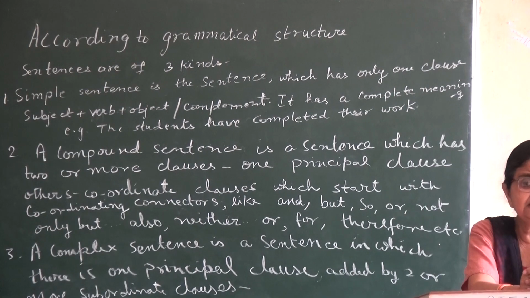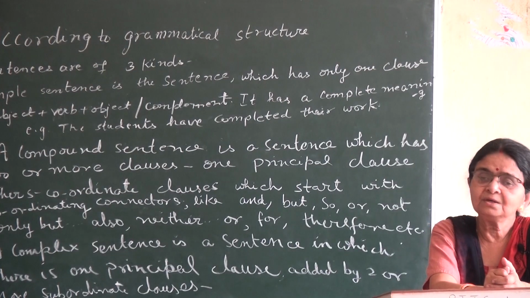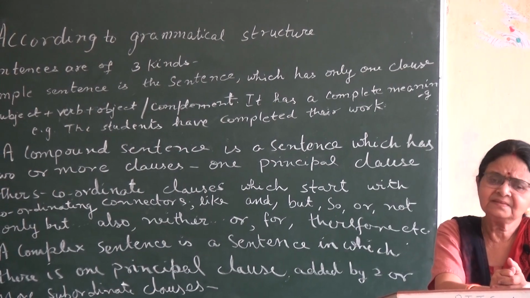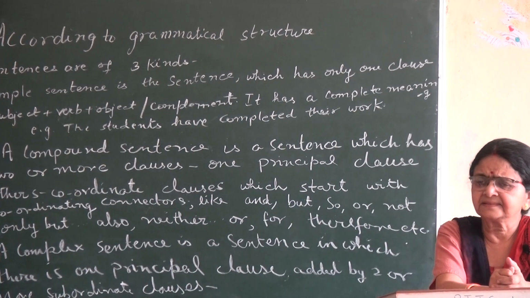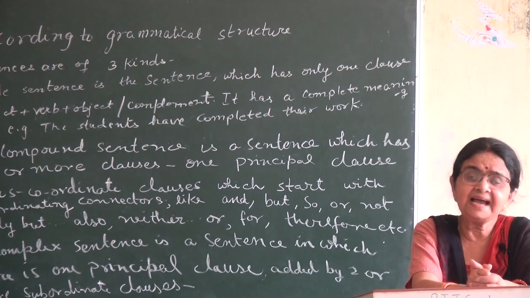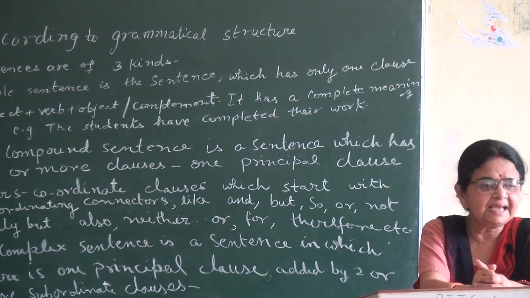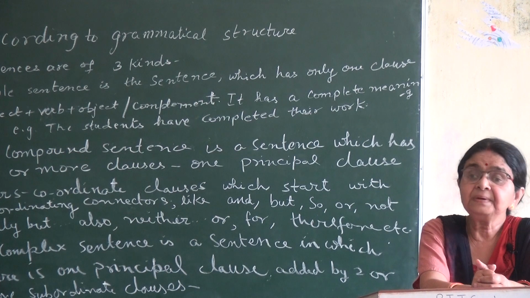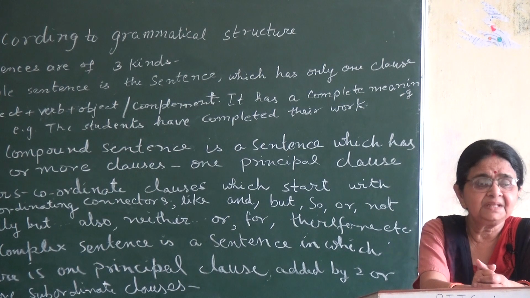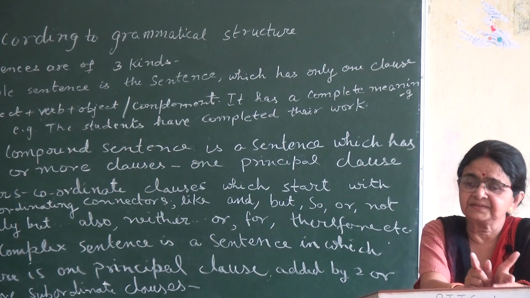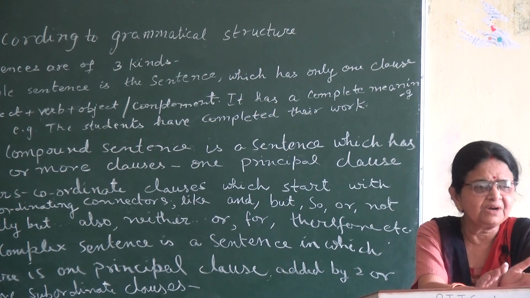In compound sentence, first you must understand what is clause. In Hindi you call it upavakya. Clause is a full sentence. Just like a simple sentence, it is a full sentence. It has its subject, it has its verb, it has its object. If there is no object, then there can be complement. Just for example, Ram writes a letter. This is subject plus verb plus object. Ram eats toffees. This is also the same. Subject plus verb plus object.